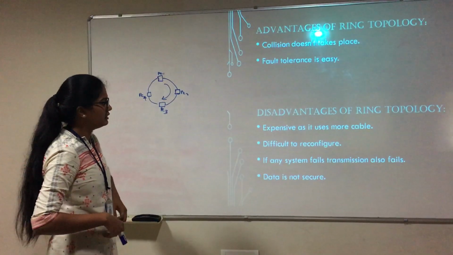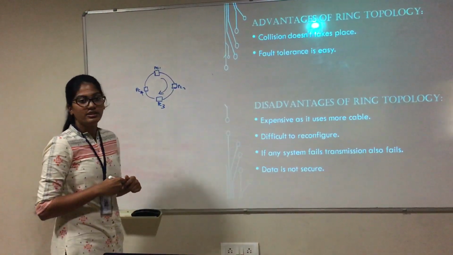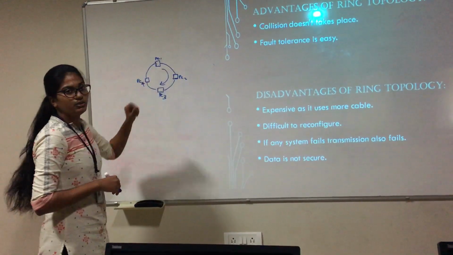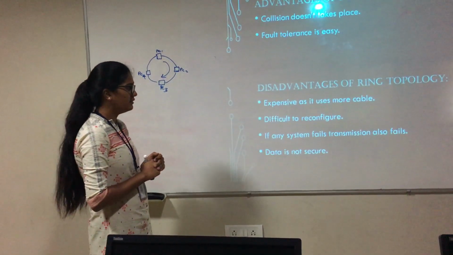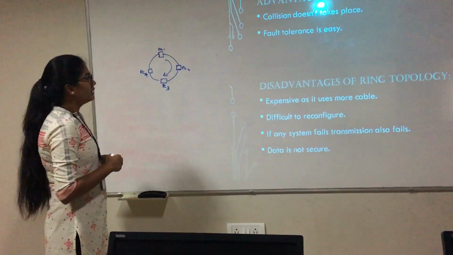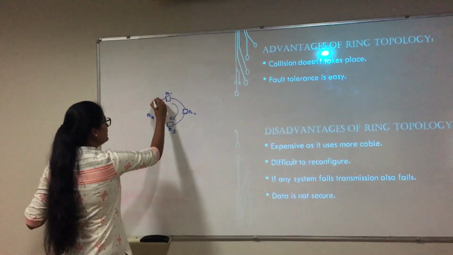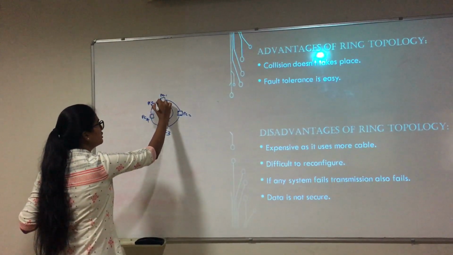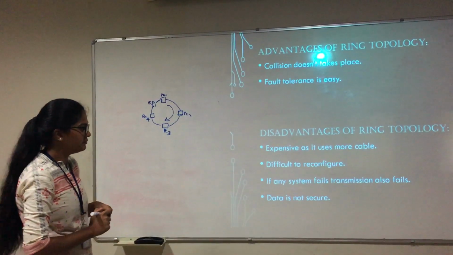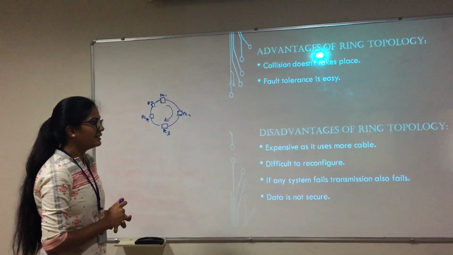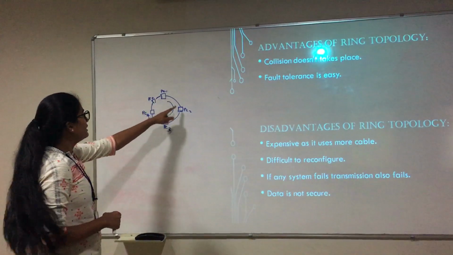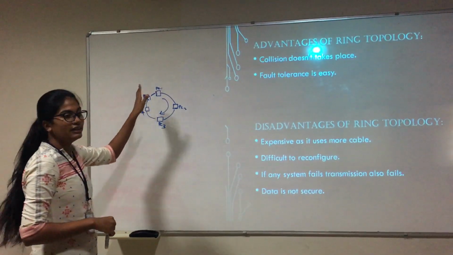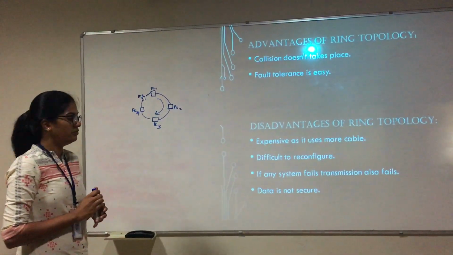Disadvantage of ring topology: it is expensive and it uses more cable because every node has two adjacents. The number of cables used is more, so it is a little expensive. Difficult to reconfigure because if I have to add one more PC here, I'll have to remove this node and again attach two other nodes to it, so it is difficult. If any system fails, transmission also fails. As the data flow is unidirectional, if one system fails, the entire transmission fails.